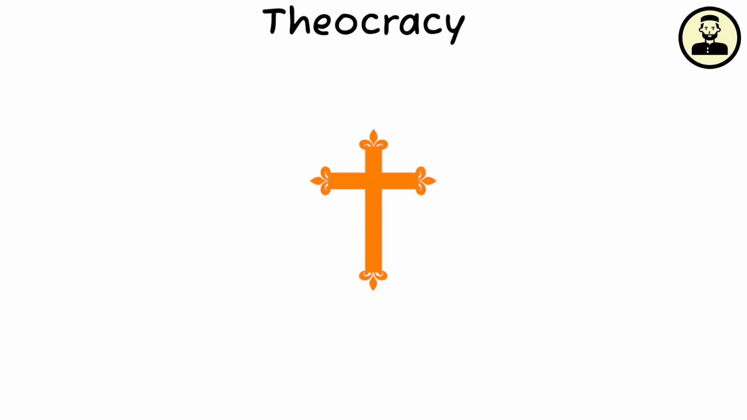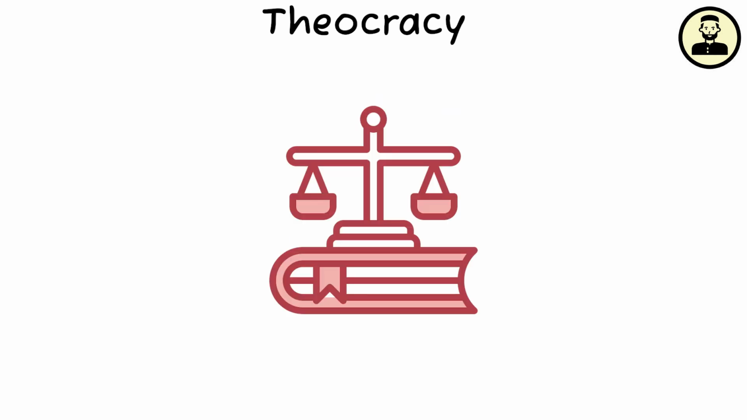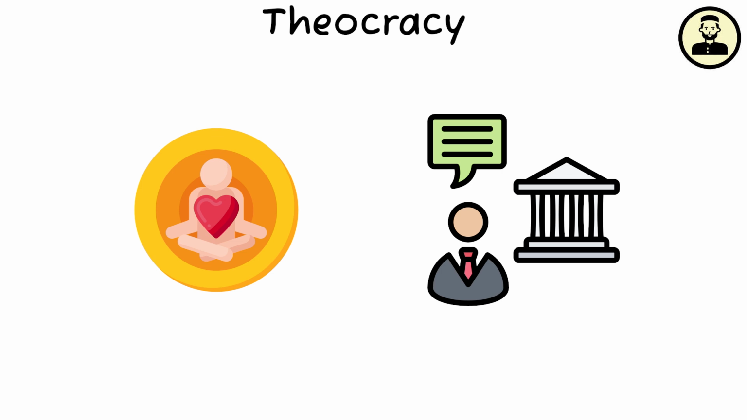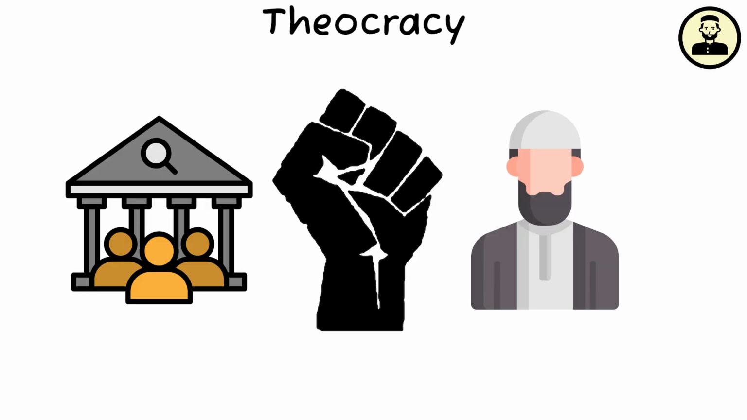Theocracy. Theocracy is a form of government where religious leaders control the state, and religious law is used as the basis for governance. This system often combines spiritual and political authority. Iran is a modern-day example of a theocracy, where elected officials share considerable political power with Islamic clerics.